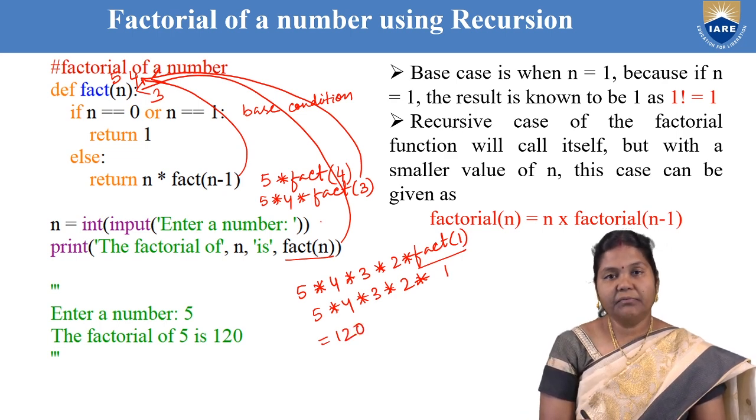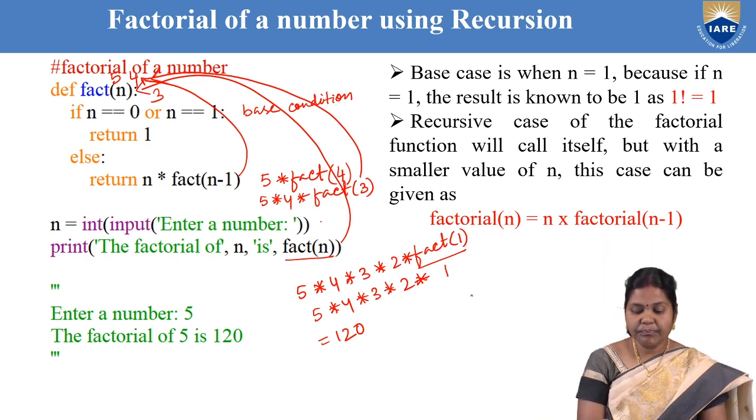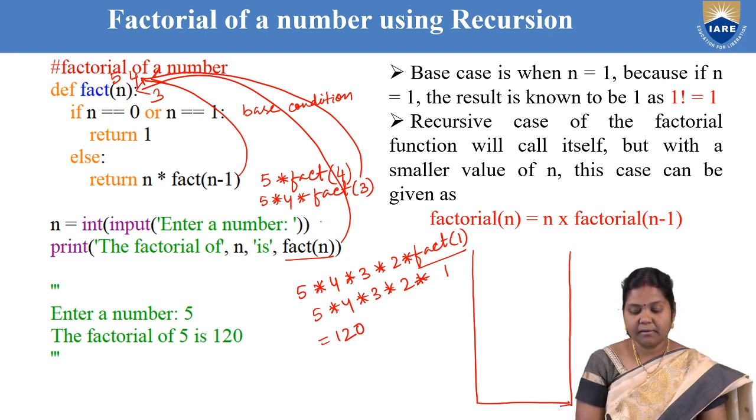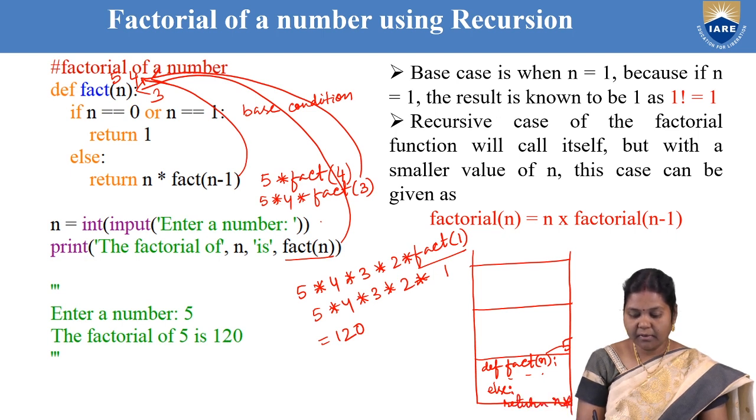So every time the function is called, one copy of the function is pushed onto the stack. So it uses a stack concept here. So you can see this example of a stack. When the first time it is called, the function is pushed onto the stack like this. So definition fact. Here the value of n is 5 the first time it is called. The other conditions are written as they are. So else return n into fact of n minus 1.